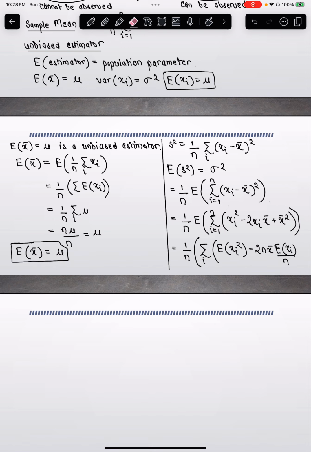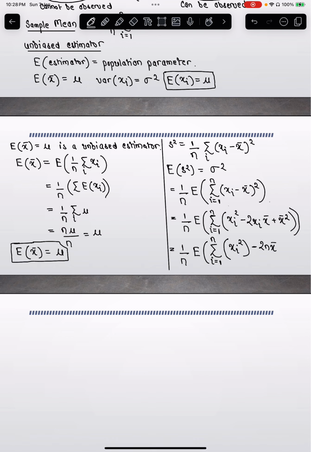Okay, maybe I'm jumping some steps, so I'll do it from the start. 1 by n expectation of summation from i equal to 1 to n, and then xi squared minus 2n x bar.